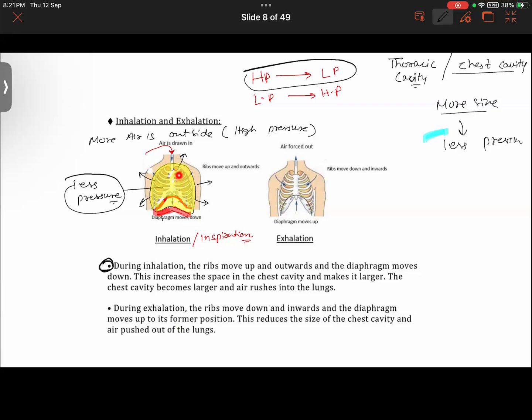Due to this pressure difference, the air will go into the lungs, right? Okay. That's why this process is greatly helped because of the pressure difference. That's why when you are breathing in air, you don't have to apply this much force. Do you have to apply so much energy while you are breathing in air?